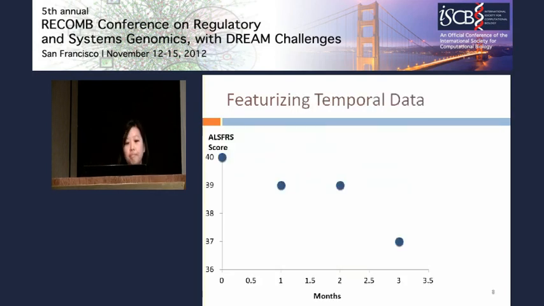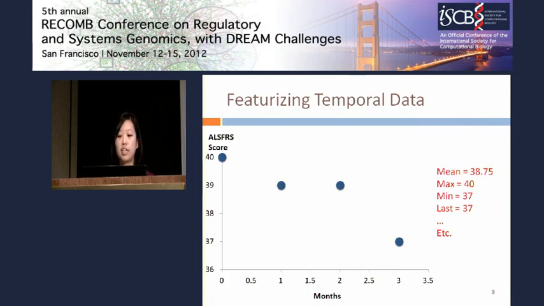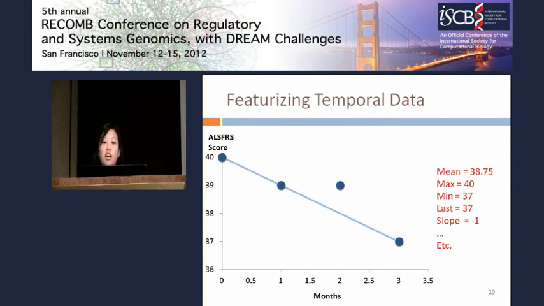To illustrate, here's an example where I have ALS-FRS score data for the first 3 months. Here it's at 1-month increments. And I can just extract summary statistics like I talked about earlier. We did many more than this, basically everything we could think of. That way we can have a common set of features over all patients, regardless of how many measurements they had in that 0 to 3 month period and when those measurements were taken. In particular, we can also calculate an overall slope over the 0 to 3 month period. You might imagine that might be predictive of our target prediction, which is the slope over months 3 through 12.